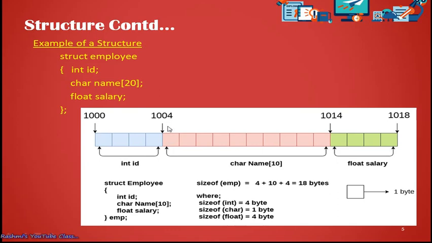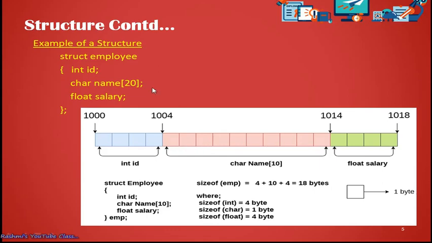Next, from 1005, the location will be allocated for the character array, and up to how many characters? 20 characters. Here they have given the example of 10, so we can take 10 blocks here, starting from 1004 till 1014. All 10 characters will be stored here, like all the names you have taken for the students.